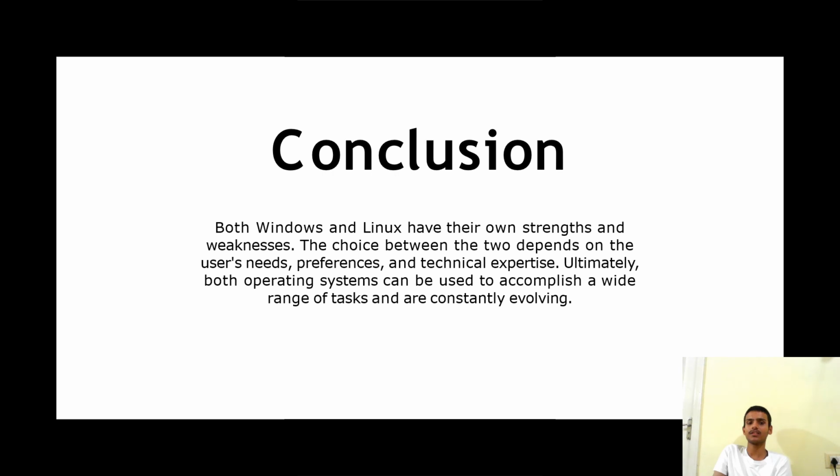Linux is faster than Windows. Windows needs more software and hardware, whereas Linux does not need anything extra. The choice between the two depends on the user's needs, preferences, and technical expertise. Ultimately, both operating systems can be used to accomplish a wide range of tasks.